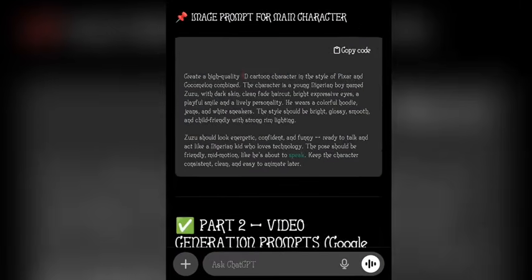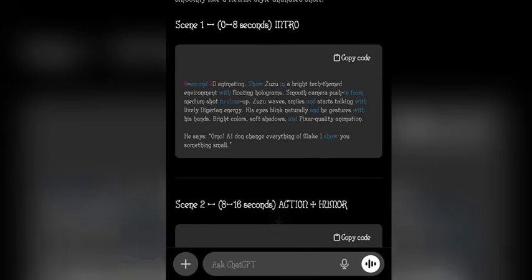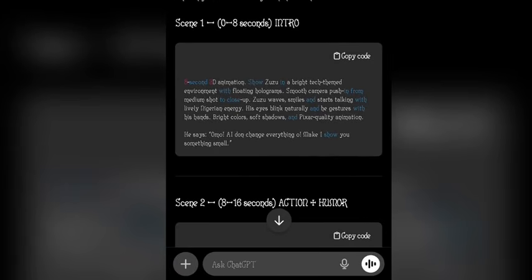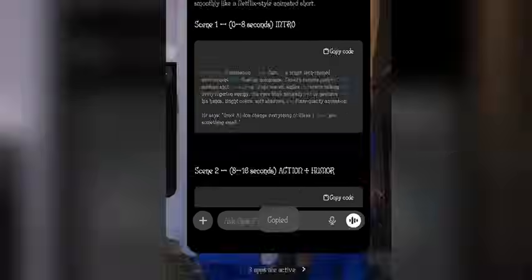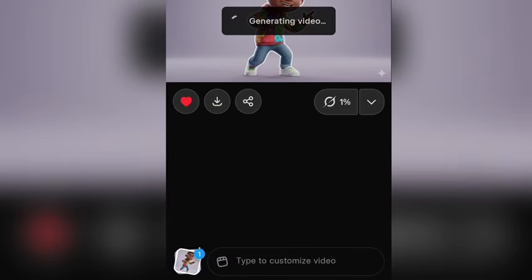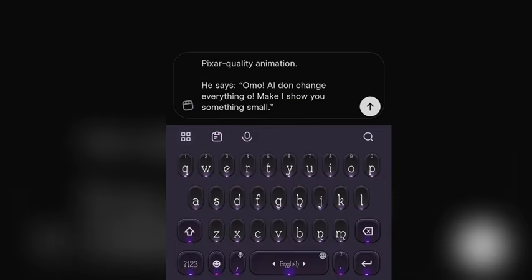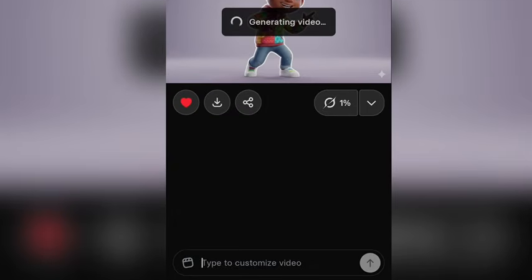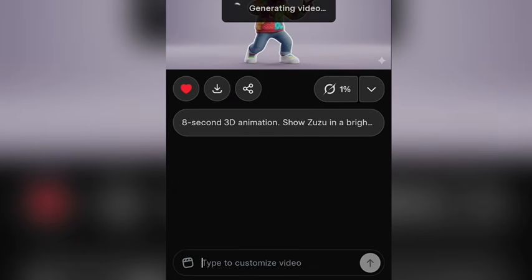As you can see, our second prompt here is the image video character. We copy it, and after we copy it, we go back here and paste it here. After we paste it, we click on continue. When you click on continue, you just have to give it some minutes and it's going to generate the video for you. The video will be talking the way you see the video when I play it at the beginning of this video.